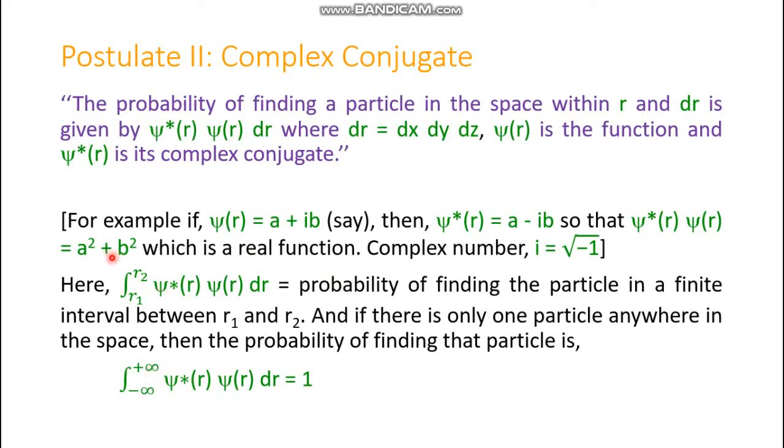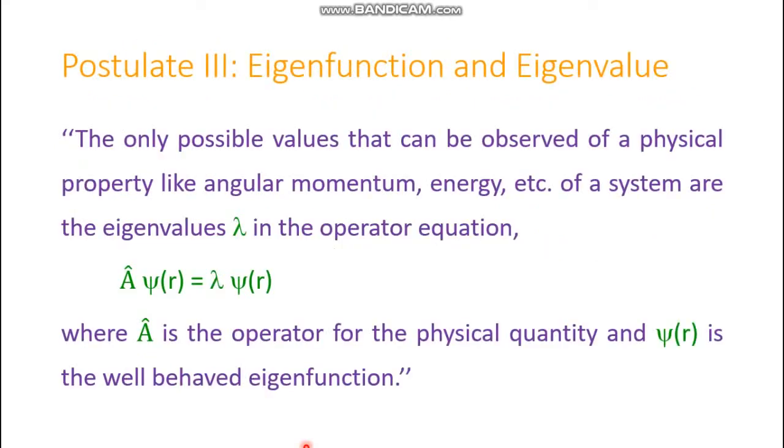So the integration from r1 to r2 of psi star r psi r dr is the probability of finding the particle in a finite interval between r1 and r2, and if there is only one particle anywhere in space, this point is important, anywhere in space, that is why minus infinity to plus infinity, then the probability of finding the particle is the integration from minus infinity to plus infinity of psi star r psi r dr, and that must be equal to 1.